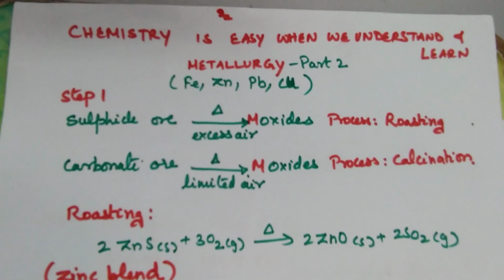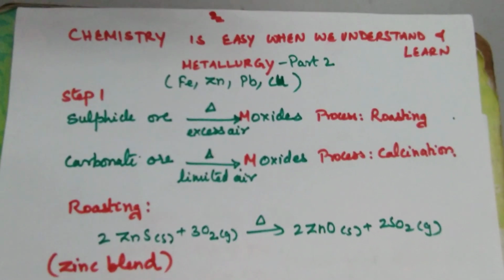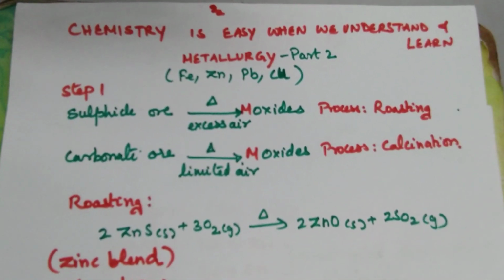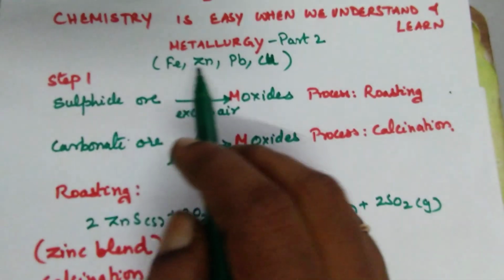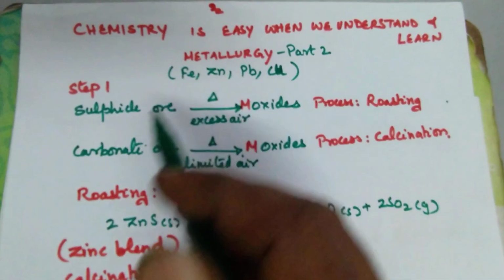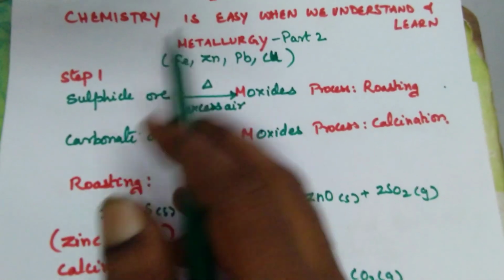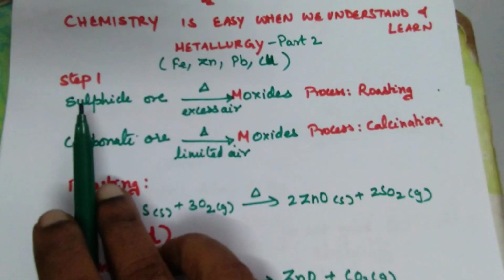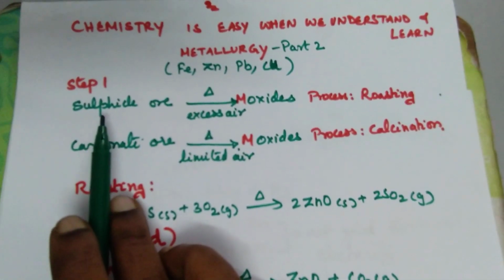We are going to see metallurgy part 2, where we are going to see moderately reactive metals. In the reactivity series, the middle metals, for example iron, zinc, lead, copper, all these extractions come under this category. The first step is concentration of ore, which we have seen already in part 1. In part 2, we will see what happens after concentration of ore.